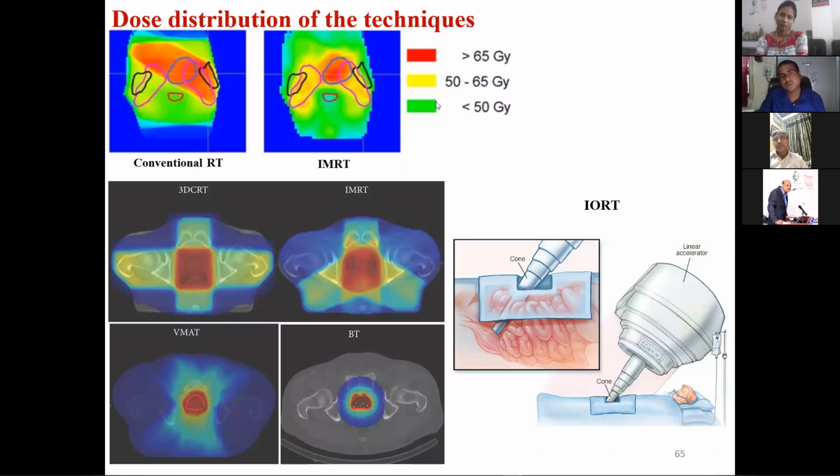So you can see the CyberKnife instrument. This portion is cut open, and then the person is getting dose. So the normal cells will get a very small amount of dose. So this is a combination of surgery and radiation therapy, you can say.